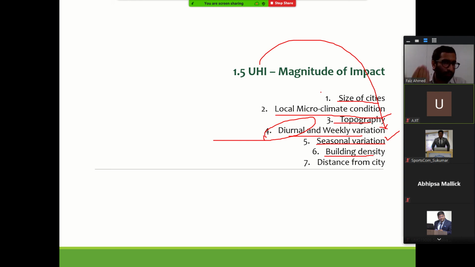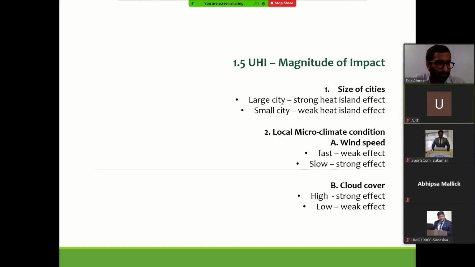Different seasons have different magnitudes of UHI. Building density also has an impact, and if it is away from the city, the magnitude of UHI will vary. Large cities will obviously have high UHI. Smaller cities will have weak and low UHI. And from the local microclimatic perspective, if we have strong wind, that will help in dissipating the heat.